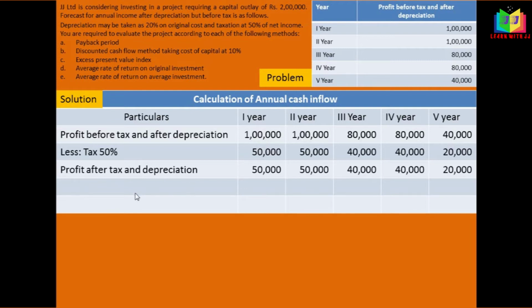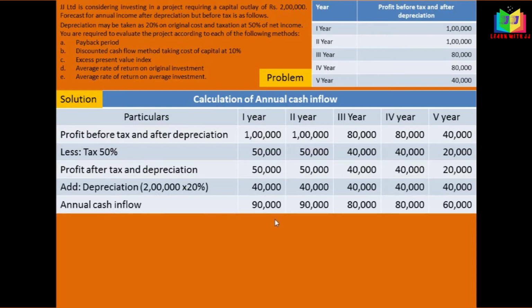Now we have to add back the depreciation in order to get annual cash inflow. Depreciation is 20% on original cost, and the original cost is 2 lakh. 2 lakh into 20% will give 40,000 every year. We add this so that we'll get annual cash inflow. Yes, we got it for 5 years.